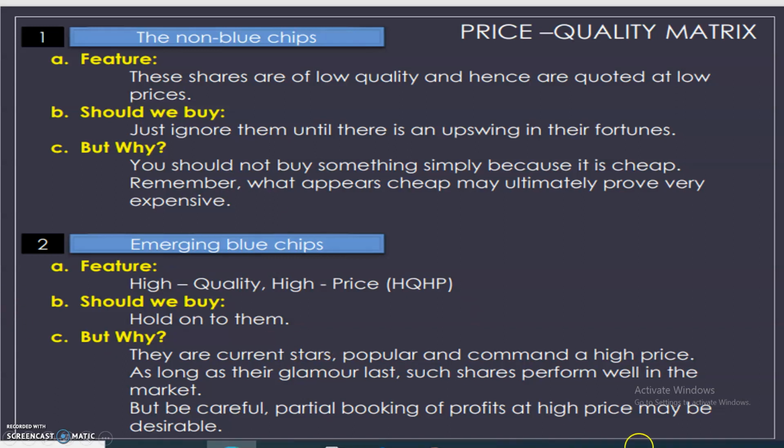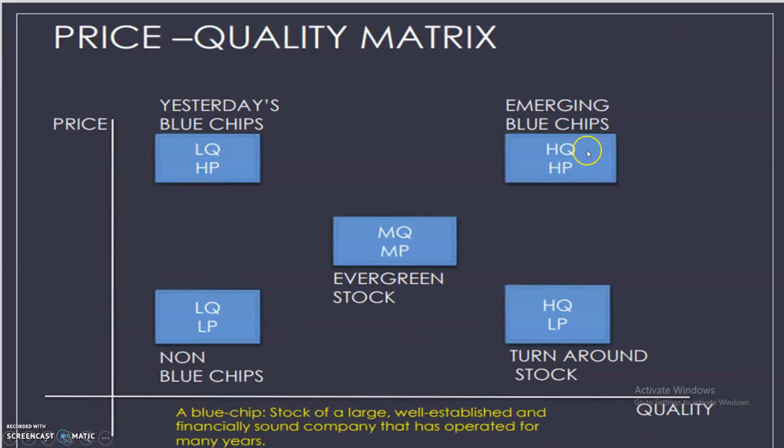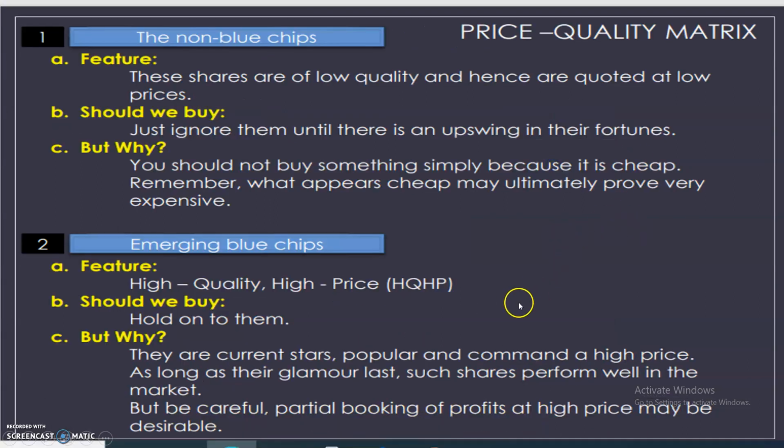Then emerging blue chips. High quality, high price. You can check here itself, high quality and high price. Should we buy? Hold on to them. That means you should buy and hold these securities. Do not sell them immediately. They are the current stars, present star securities. Popular and commanding a high price.